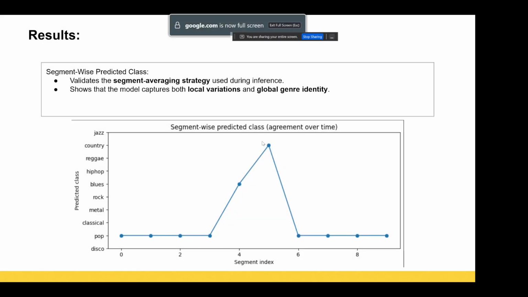Yeah, and then comes the segment-wise predicted class, where this plot shows us how the audio is predicted at each particular interval in a given clip. As it progresses, it identifies the MFCC values midway, and then predicts it as one of the classes that it can possibly be. And you can see the predictions are pretty solid, and happen accurately at any given point instead of randomly diverging for each given segment value.